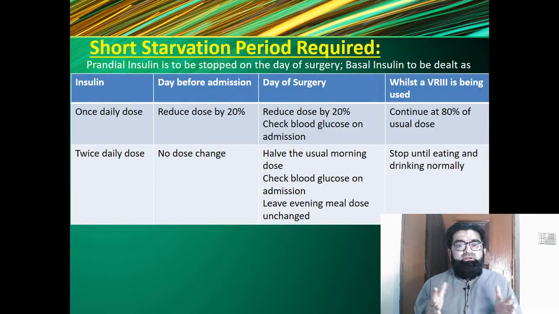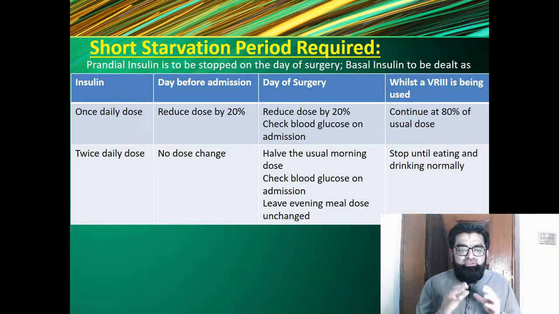So after admitting the patient for a procedure and doing some preoperative workup, how should the patient move through the procedure along with his diabetes? If you are doing a procedure which needs a short starvation period, and the patient is on insulin, then the prandial insulin should be stopped on the day of surgery, and basal insulin should be dealt with as shown in this table.